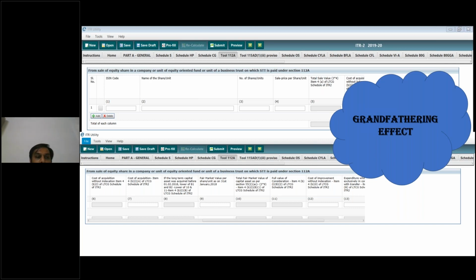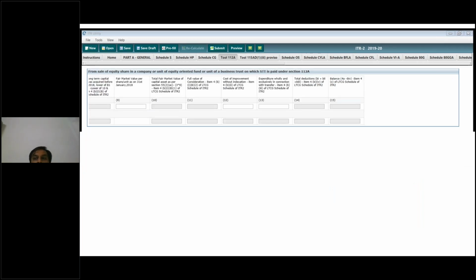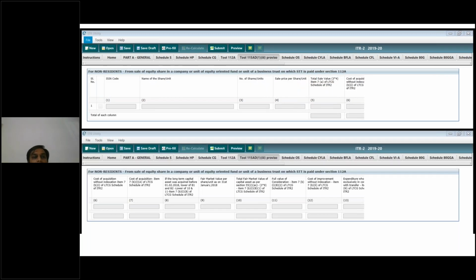So for whichever securities you trade, there is a different column for this. ISIN code is provided in your contract notes, so we will have to keep it with us. And in mutual funds also, you will be getting an ISIN code. So we will have to keep this where there is a long-term equity capital gain which has been acquired on or before 1 February 2018. If you had acquired any securities before 1 February 2018, all these details would be required. This is the grandfathering effect for individuals and residents, and this is the grandfathering provisions for non-residents.